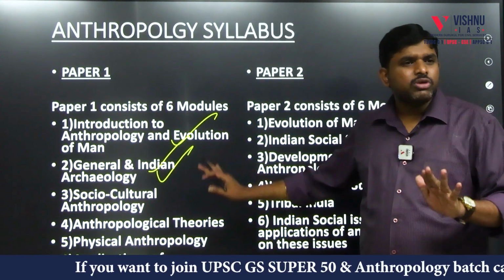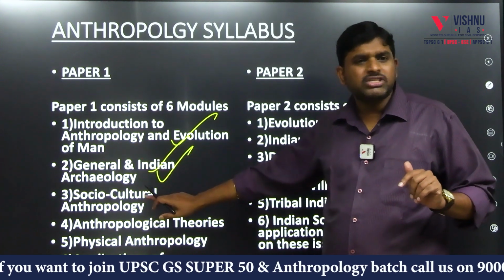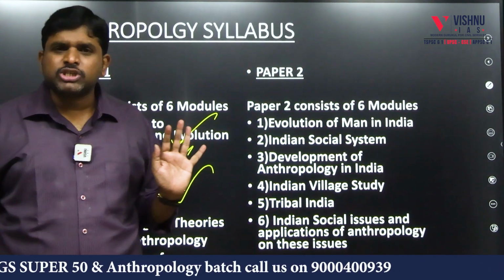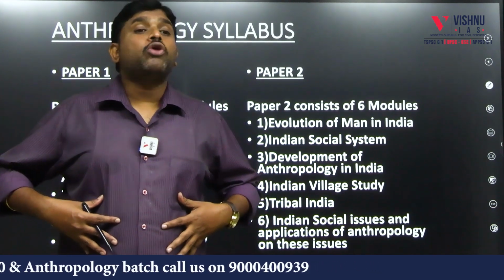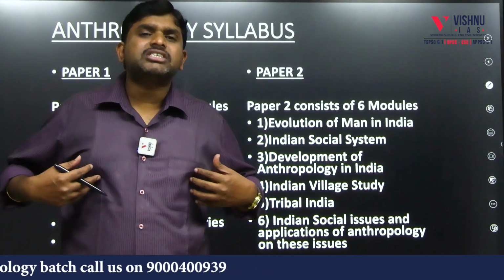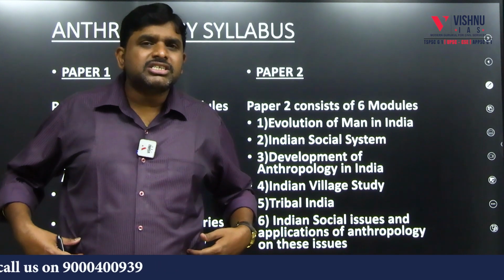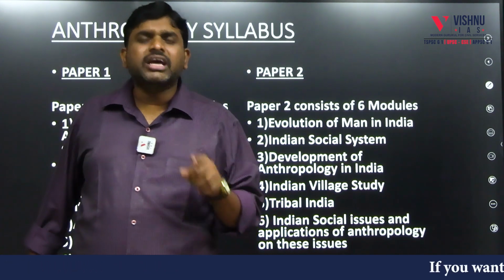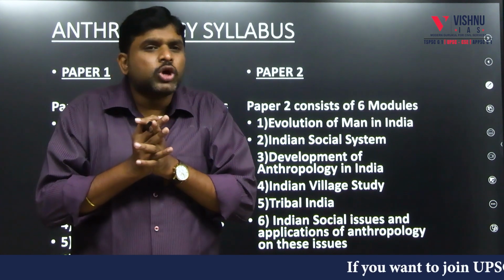What are there in your syllabus? Number 1 is evolution of man, number 2 is archaeology, number 3 is socio-cultural anthropology. Socio-cultural anthropology covers marriage, how marriage came, how family system came, how kinship system came, how religion came, how economy came, how political system came.